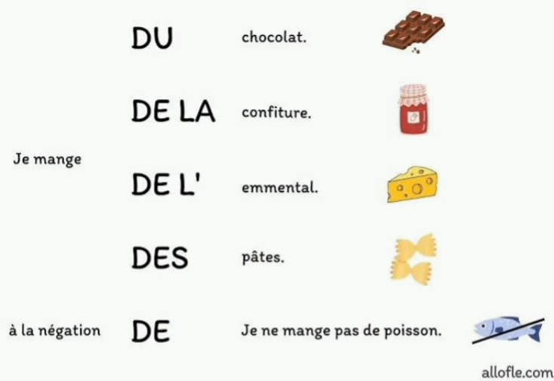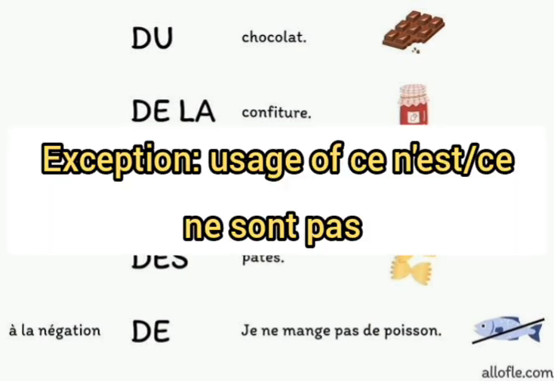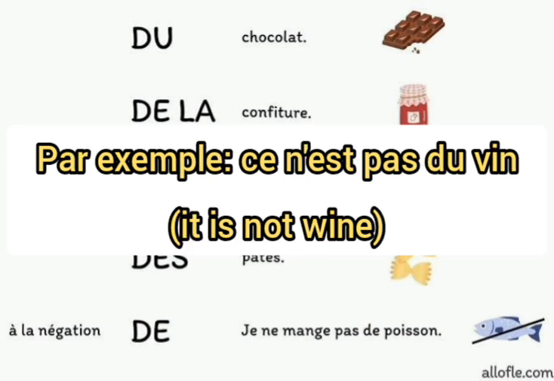Okay, except when you are using ce n'est pas, it is not. Then your partitive stays the same. It doesn't change to de. Your partitive will follow the noun. Whether it's masculine singular, you use du. If it's feminine singular, you use de la. If it's plural, you use des. If I say ce n'est pas du vin, it is not wine. But any other negative sentence, we make use of de as a partitive.